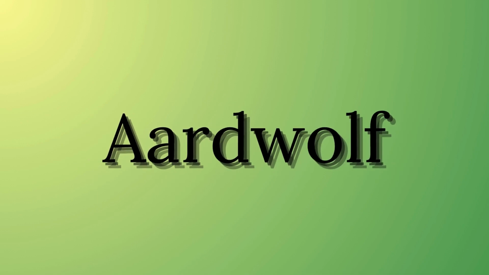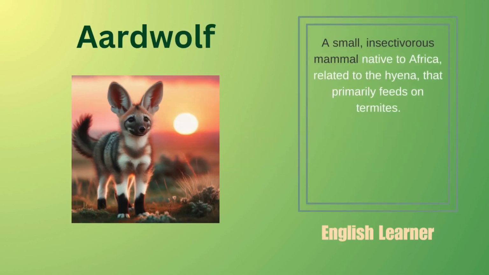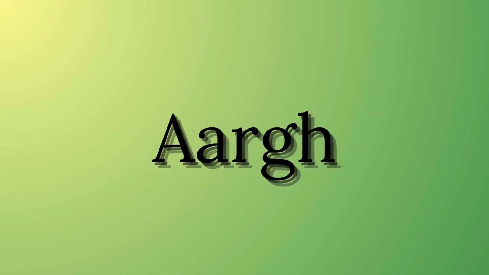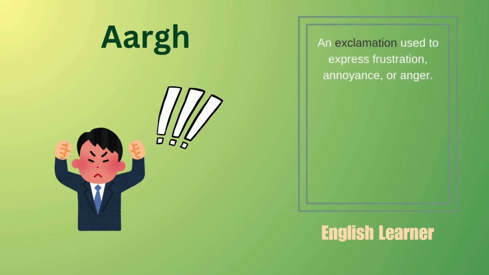Aardwolf, a small, insectivorous mammal native to Africa, related to the hyena, that primarily feeds on termites. Example: the aardwolf emerged at dusk to hunt for termites in the savannah. Aargh, an exclamation used to express frustration, annoyance, or anger. Example: Aargh, I can't believe I forgot my keys.